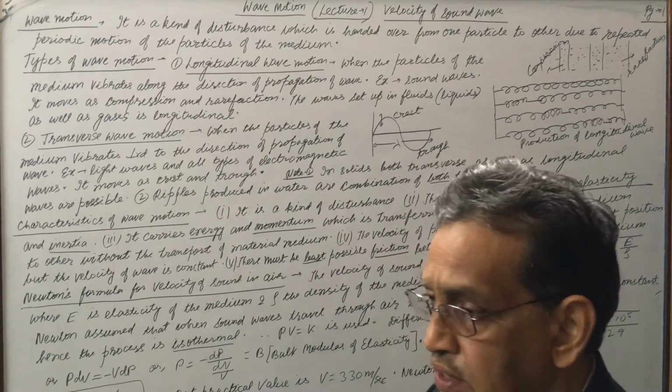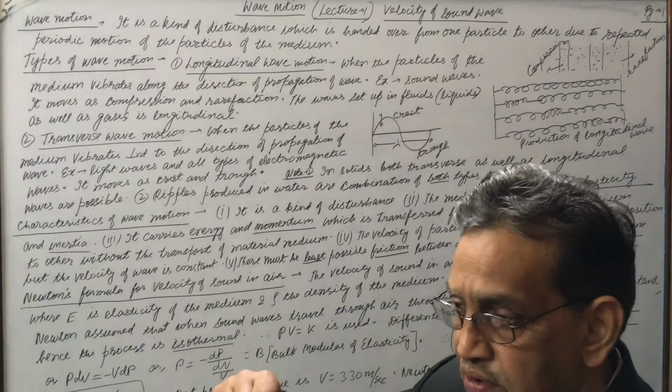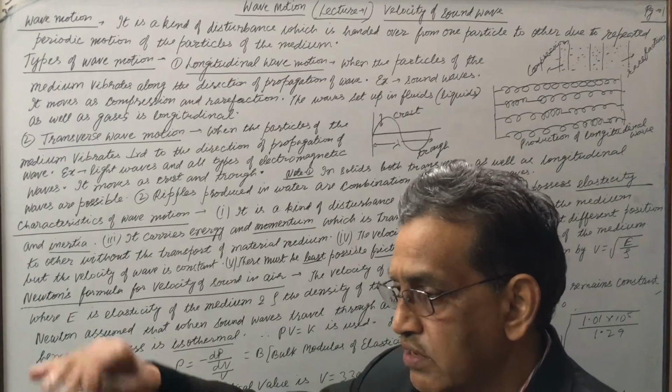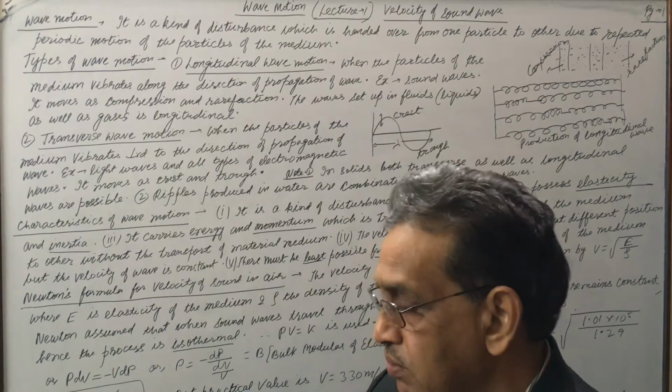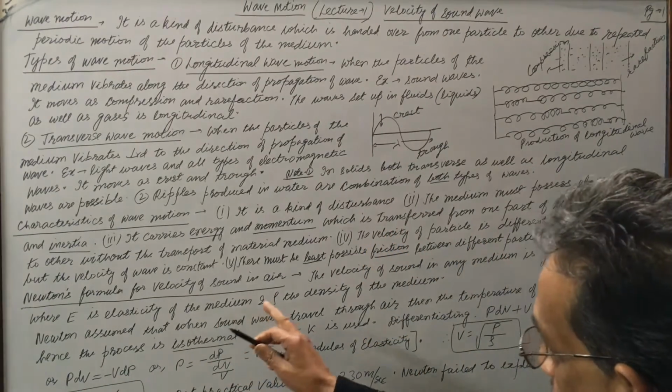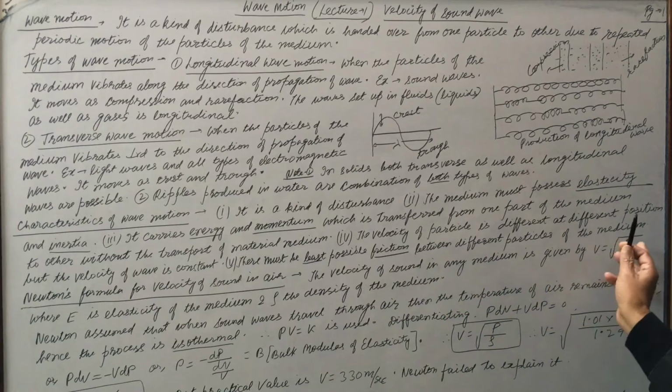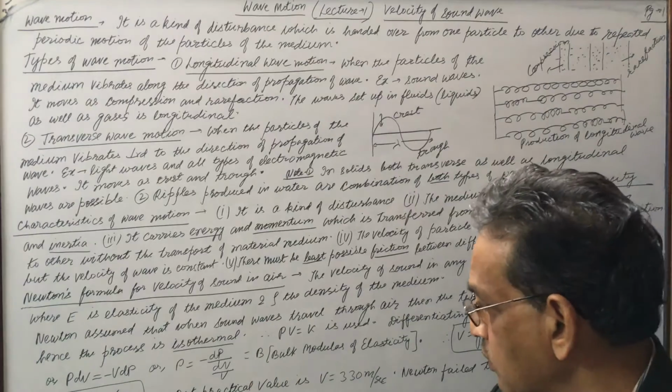In SHM there was only the vibration of particle, but in wave motion there is vibration of particle and due to it the wave is generated; both are combined. There must be least possible friction between different particles of the medium. When particles vibrate, there should be no friction between them.